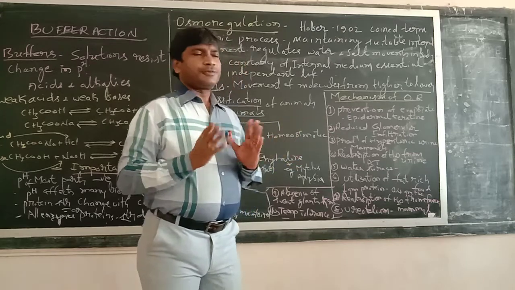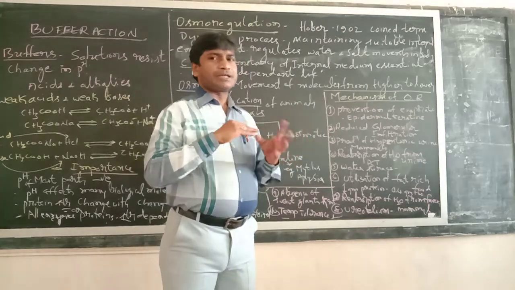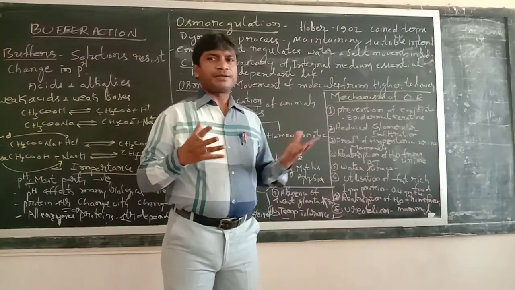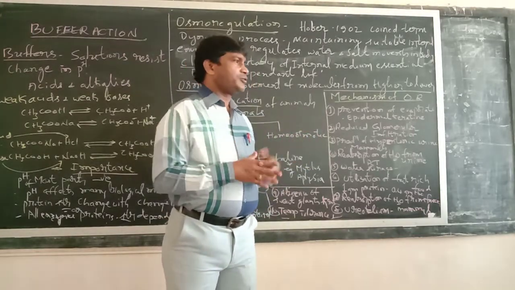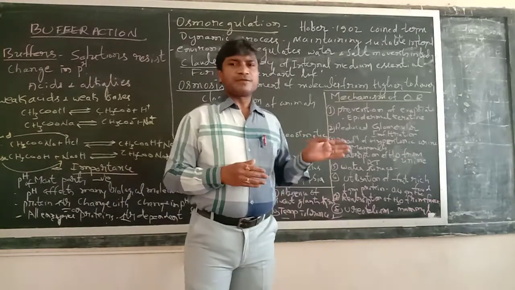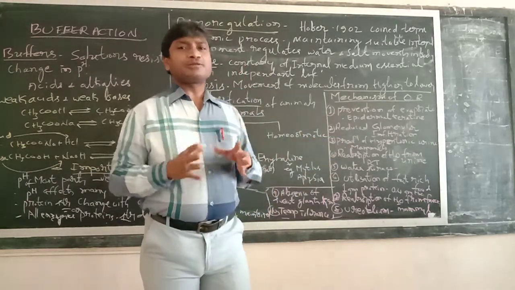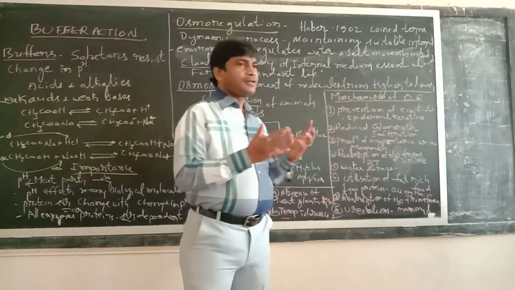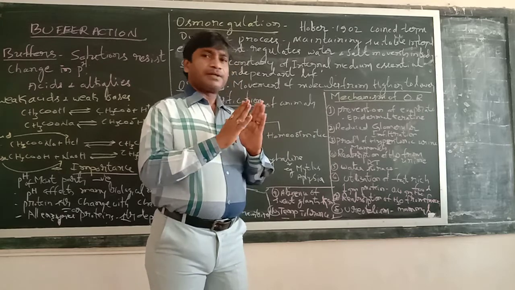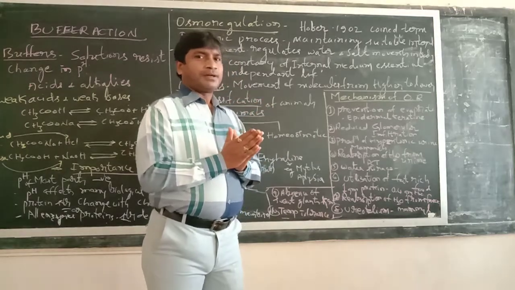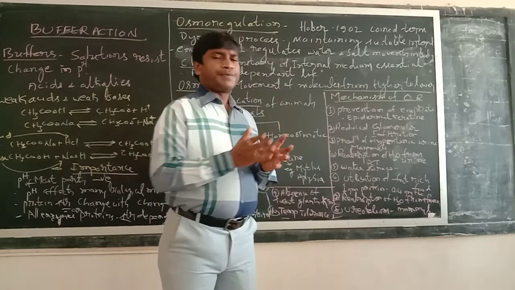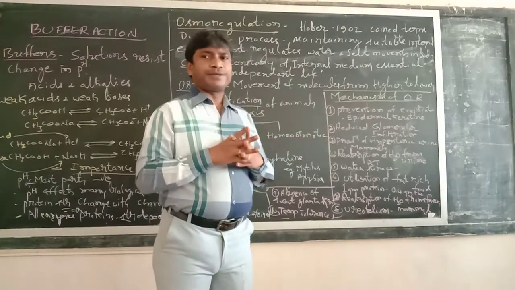Before excretion, water is reabsorbed, particularly in the proximal convoluted tubule of the nephron. Generally, the nephron is divided into three parts: the proximal convoluted tubule, the distal convoluted tubule, as well as the loop of Henle. When the filtrate passes through the renal corpuscle, water is reabsorbed from the urine.